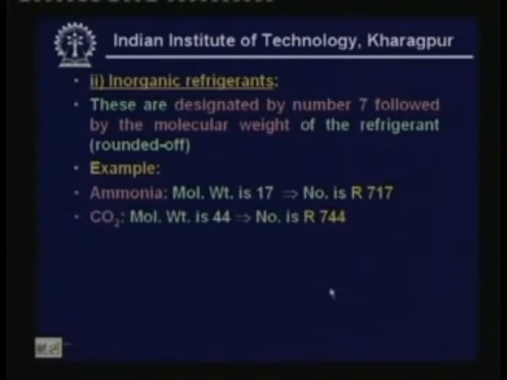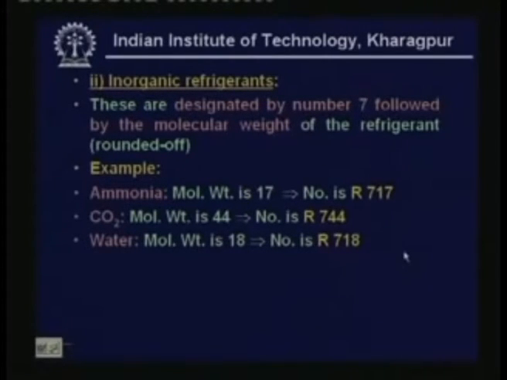Similarly, carbon dioxide, CO2, its molecular weight is 44, so its number is R744. Water molecular weight is 18, so its number is R718. So, that means the last 2 digits show its molecular weight. Air has a molecular weight of 29, so its number is R729. Similarly, sulfur dioxide, for example, its molecular weight is 64, so its number is R764.